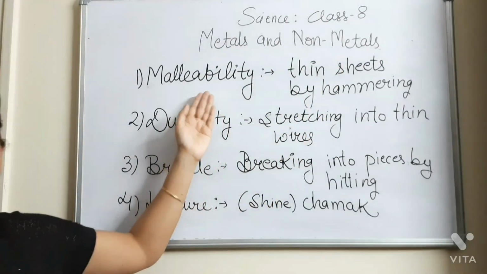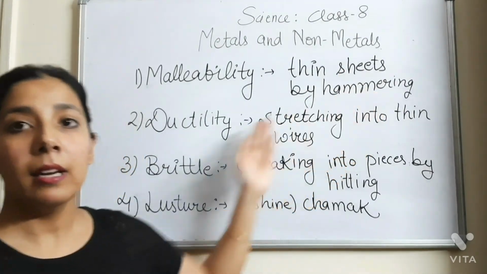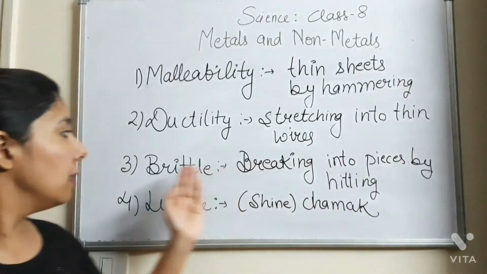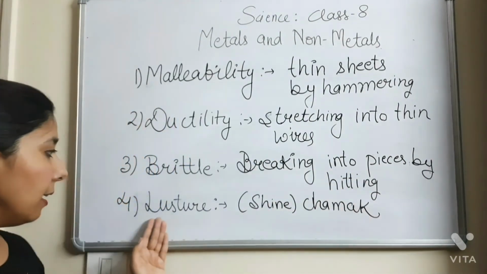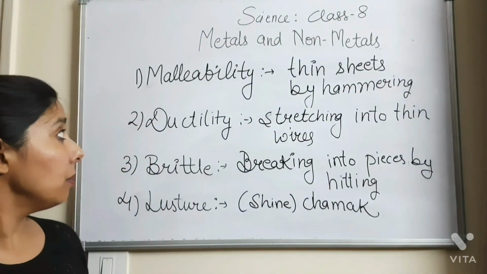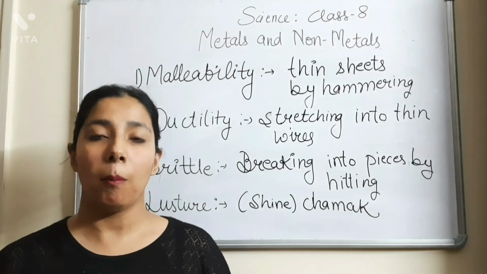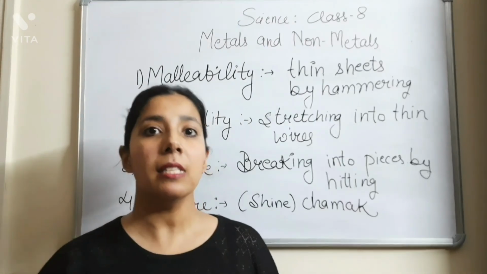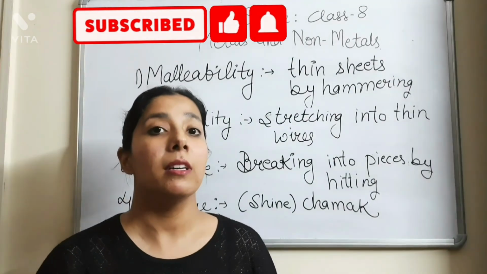That is, malleability is making thin sheets by hammering. Ductility means stretching into thin wires. Brittle means breaking into pieces by hitting. And luster means shine or chamak. So these are the four major points that you should remember before studying the properties of metals and non-metals. And we will be studying the physical properties of metals and non-metals in my further videos.